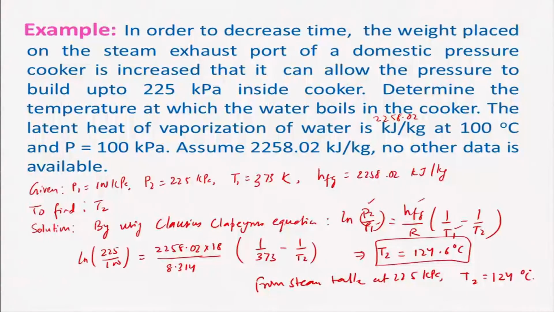So, by this way one can know some properties, and other properties can be found out very easily, and we can use the Clausius-Clapeyron equation for finding out the properties during the phase change processes.